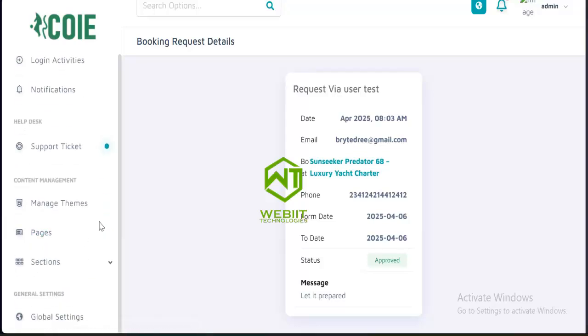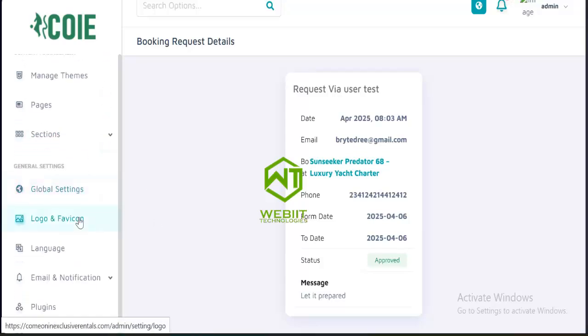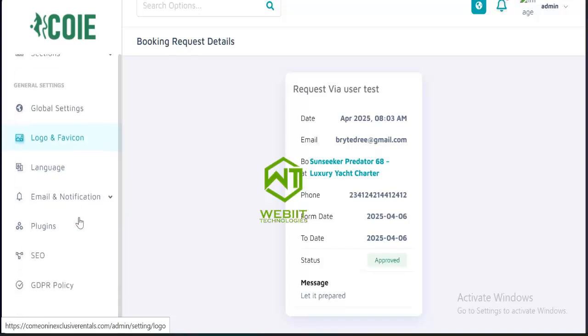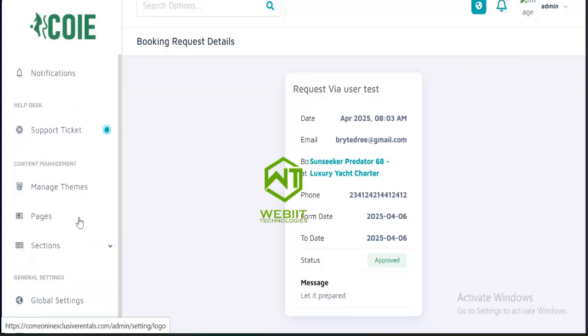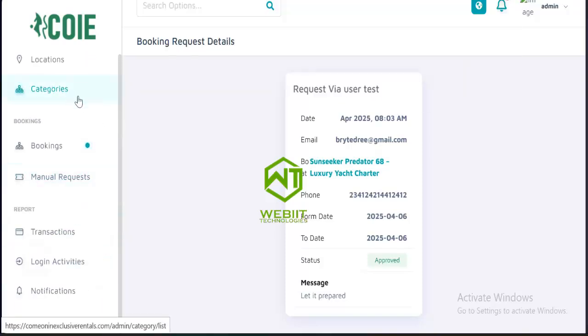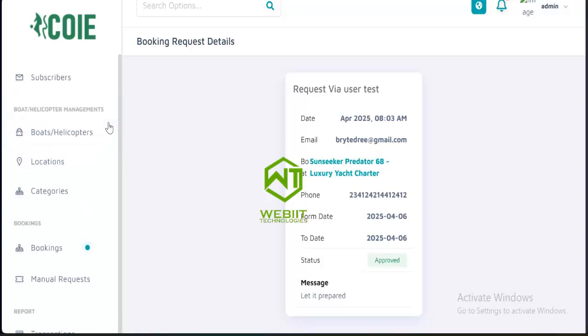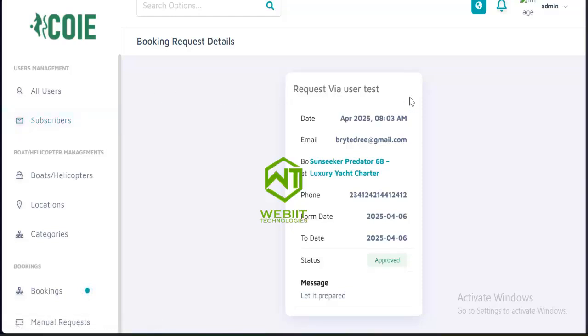you can do some other site settings here in the admin. This site is just so simple and easy to use and easy to understand. I will teach you now how you can set up this kind of website and get it running in no time. Before you can do that, you need a domain name. I also need your hosting. So I will log in to my hosting now and show you how you can set it up very fast.